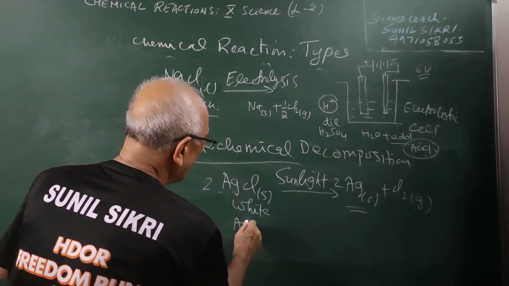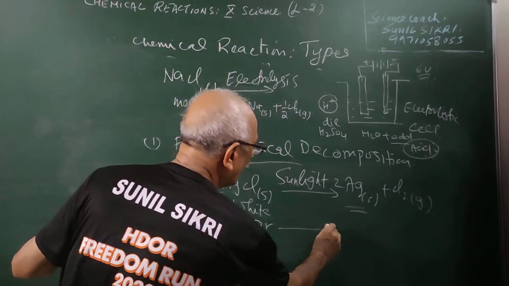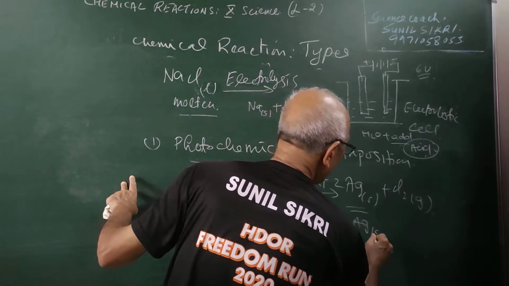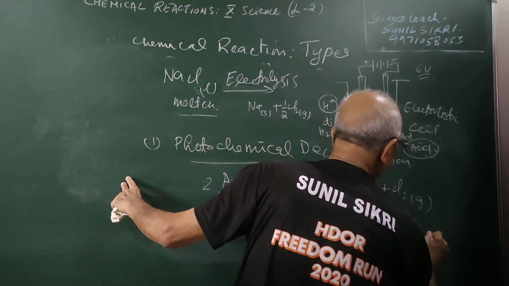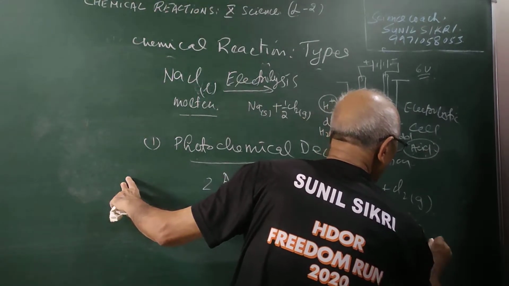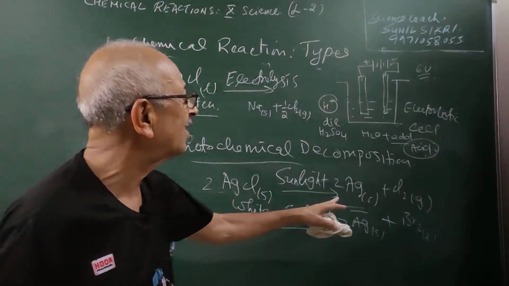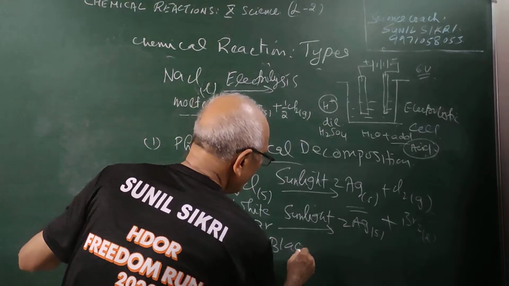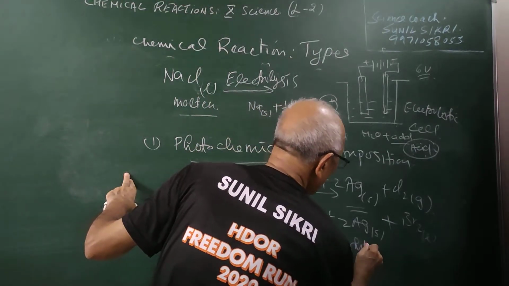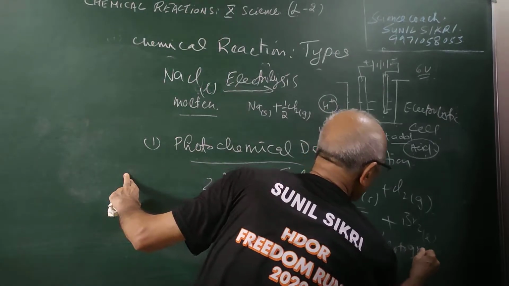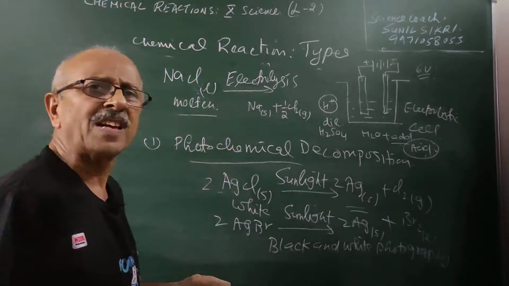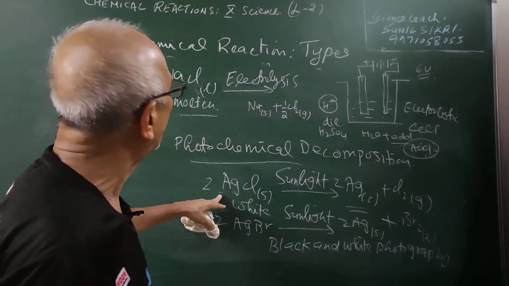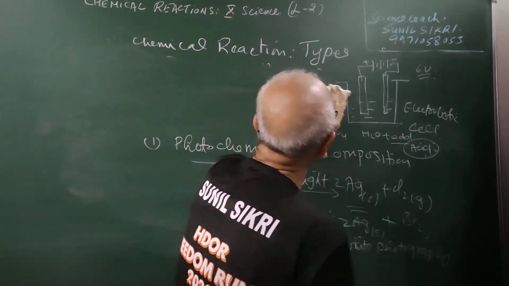Similarly, I can take AgBr. When you put these compounds in sunlight, students, they will decompose to produce silver and Br2. So here we are getting silver and bromine, and there silver and chlorine. This is also used in black and white photography. By using sunlight or sun energy, and there are so many other reactions where we can use light energy to dissociate the compounds. These are called decomposition reactions.